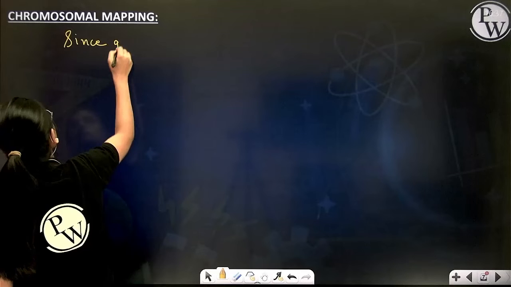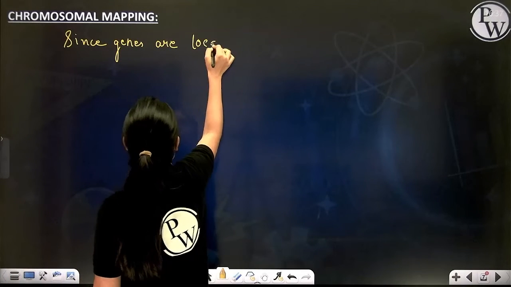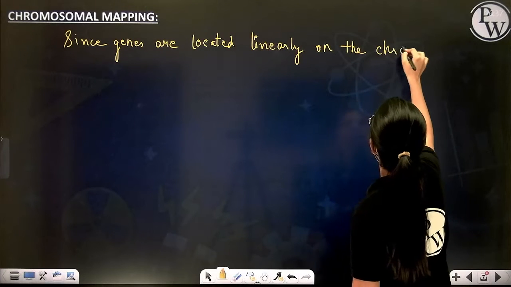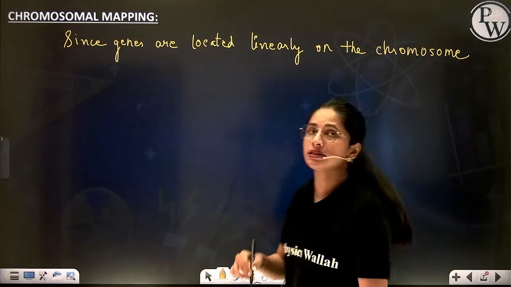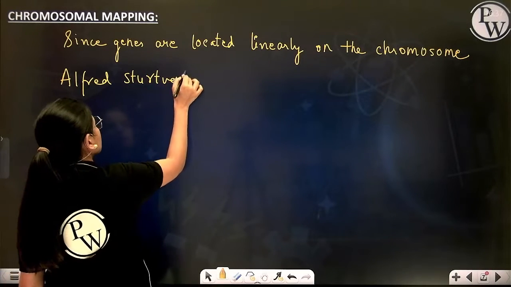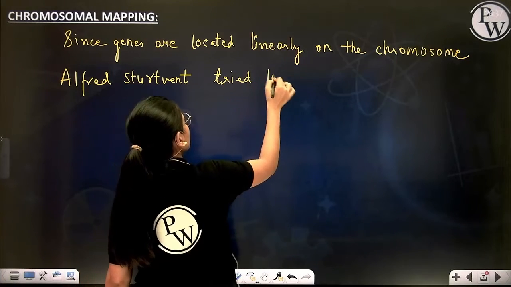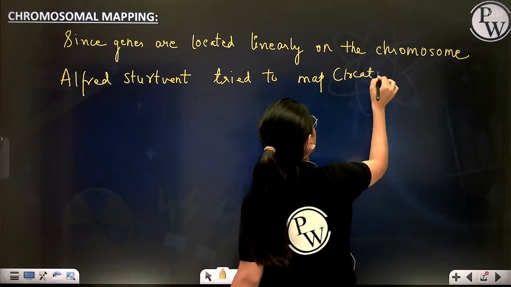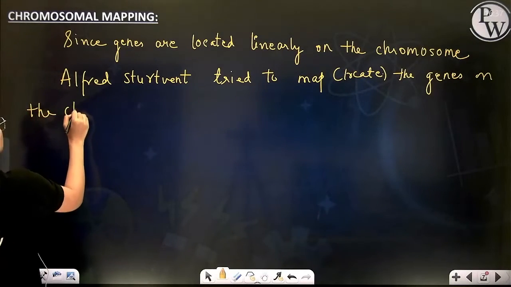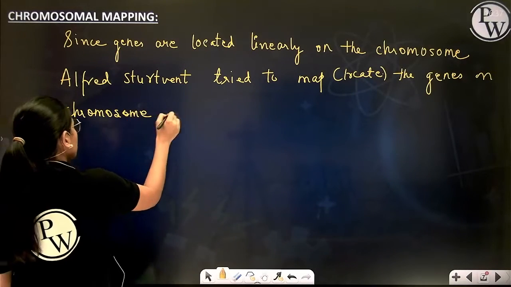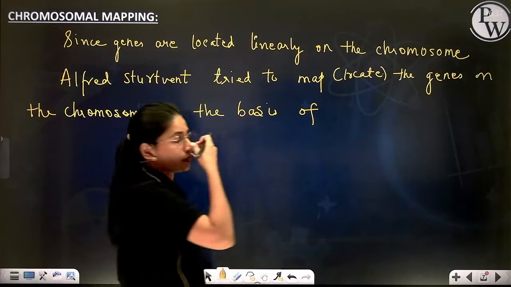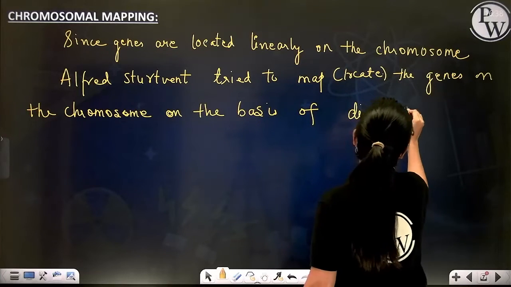Since genes are located linearly on the chromosome, my dear, Alfred Sturtevant tried to map, means locate, the genes on the chromosome on the basis of the distance between them.